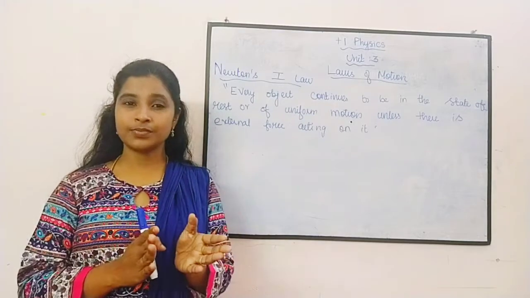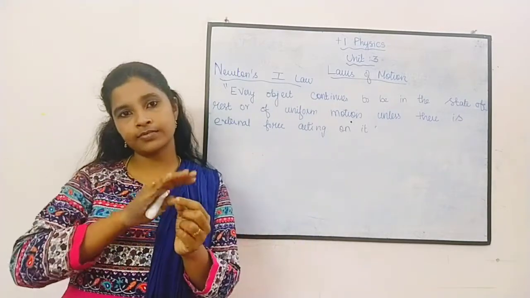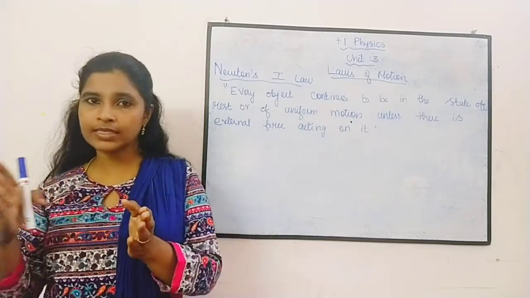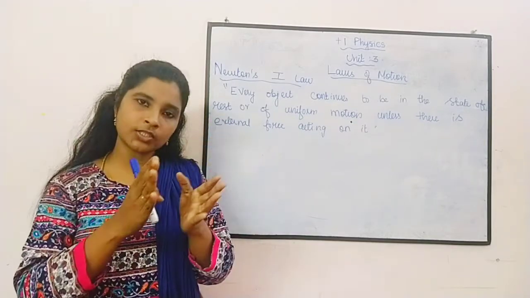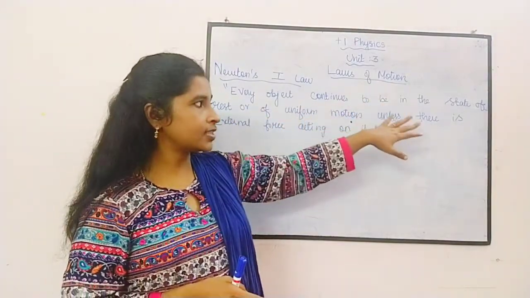If it is at rest, what does that mean? The velocity is 0. If it is moving uniformly, it is moving with the same velocity, and it will remain moving with the same velocity. Every object continues to be in the state of rest.